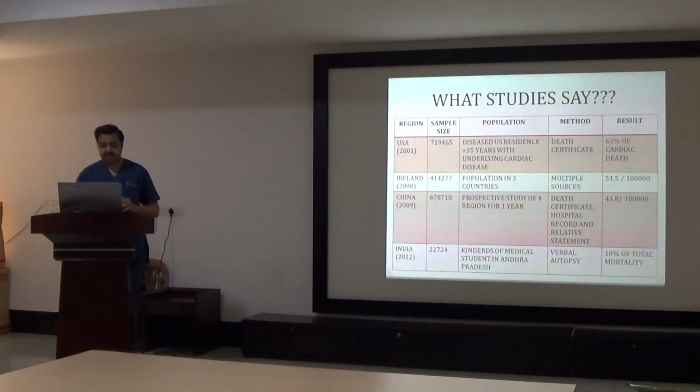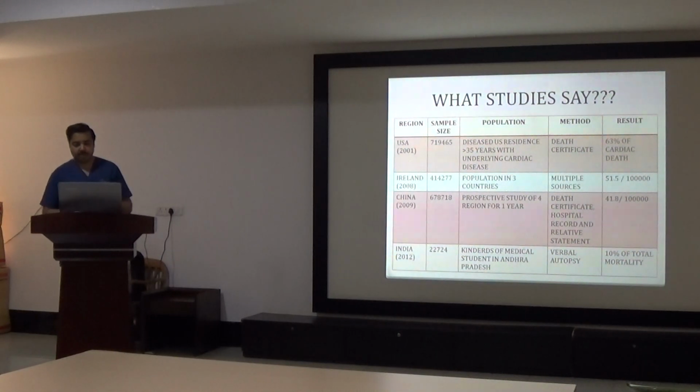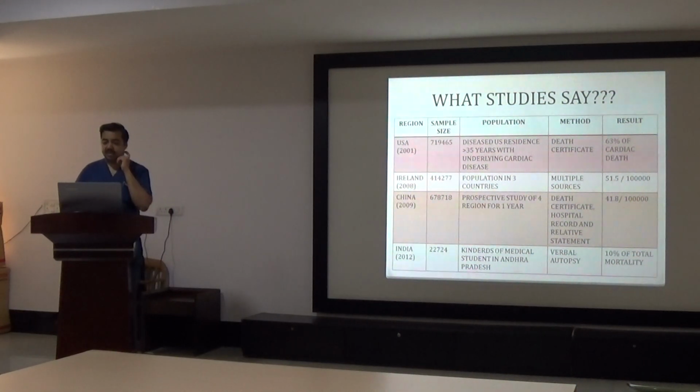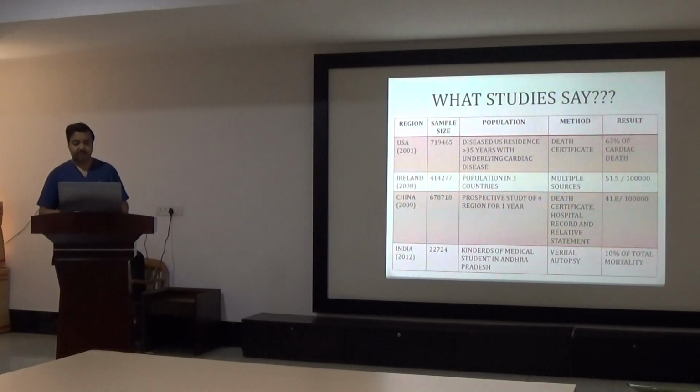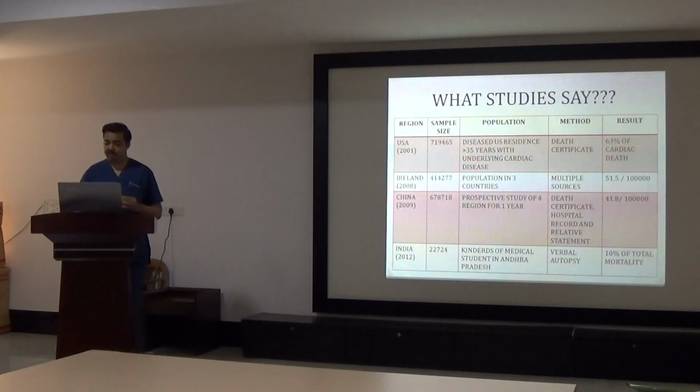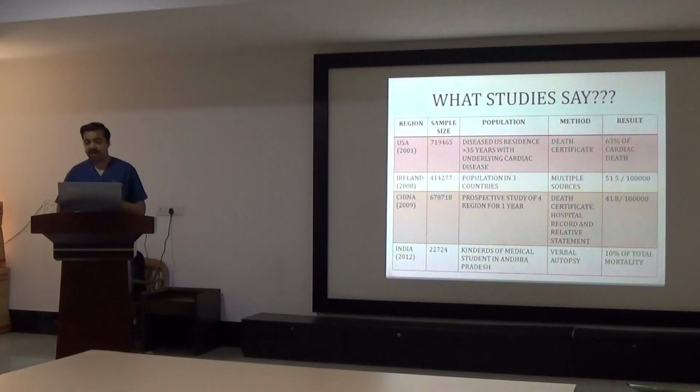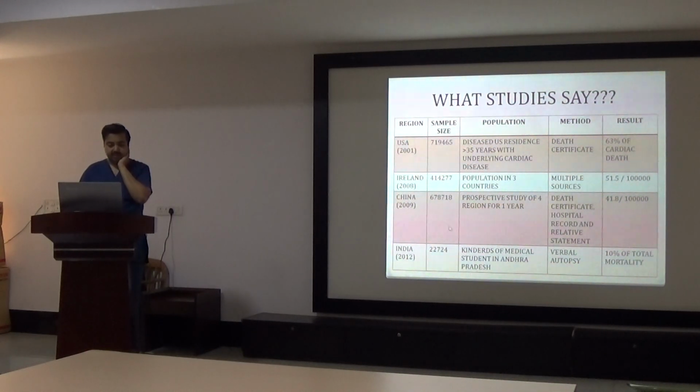So what do studies say? Studies are a little bit old. 2001 USA: the population considered was deceased residents more than 35 years with underlying cardiac disease, and the method of certification of sudden cardiac arrest was death certificate. Out of total cardiac deaths, 63% were sudden cardiac arrest. Although this is 2001 data. Then Ireland 2008, nearly 51.5 out of 1 lakh population had sudden cardiac death. China 41.8 out of 1 lakh.